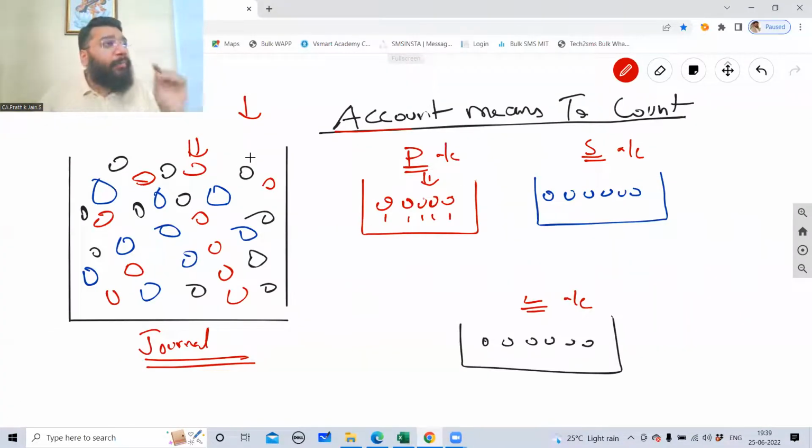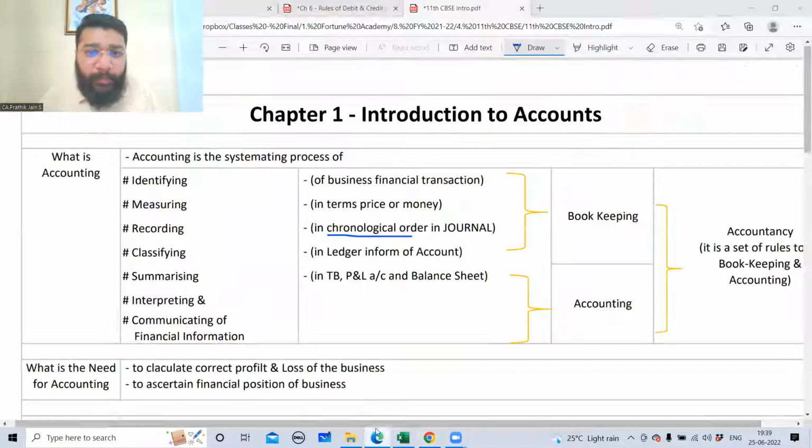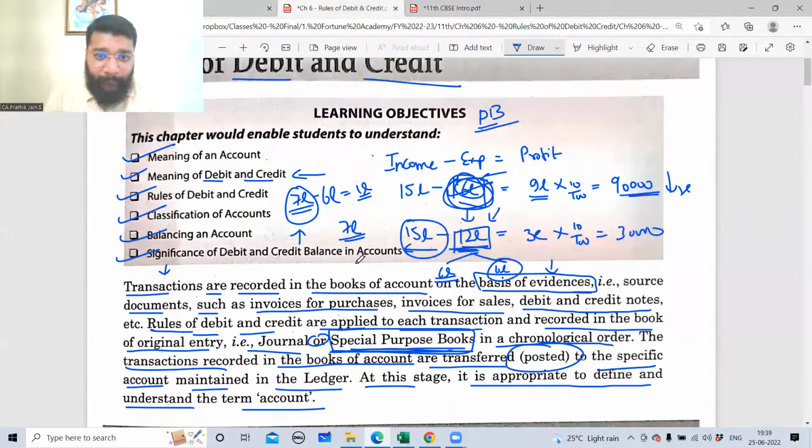So the process of shifting the transaction from the journal to the ledger is called posting. The ledger is a place where we segregate all the transactions category-wise so that we can count. And this process is called accounting, or this process is called account. Are you able to follow? Online people? Hello?